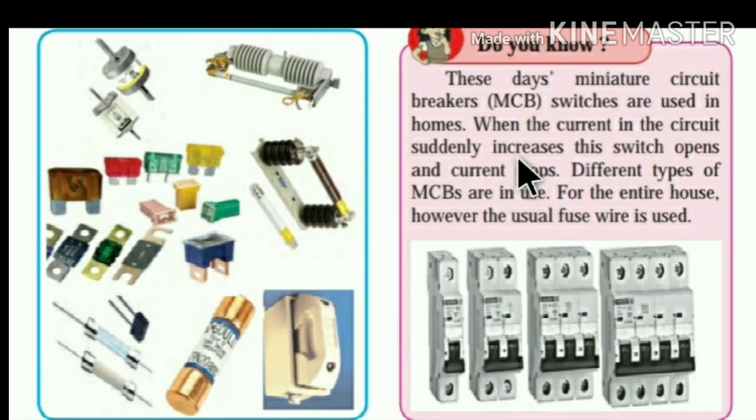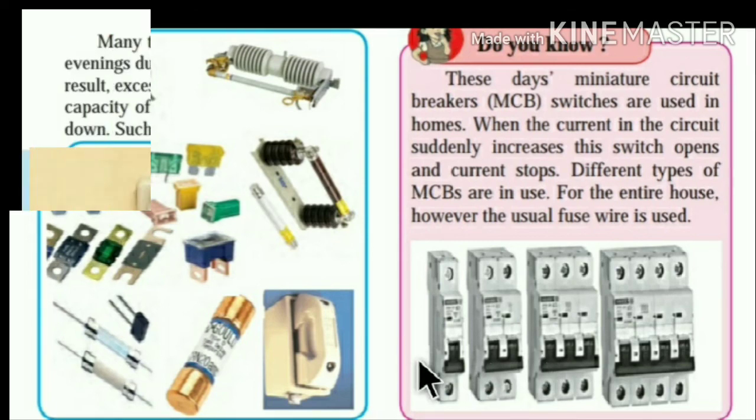Nowadays, miniature circuit breakers, that is MCB switches, are used in our homes. When the current in the circuit suddenly increases, this switch opens and the current stops. Different types of MCBs are in use for the entire house, instead of the usual fuse wire. So these are the MCBs.